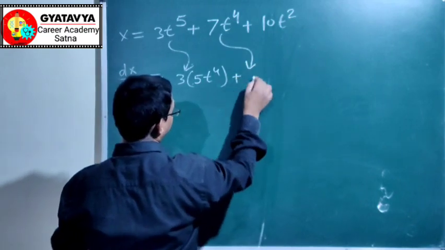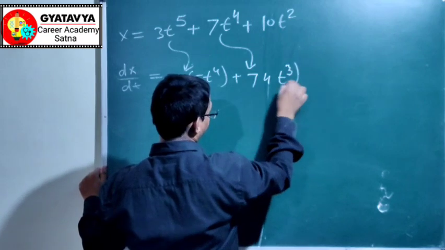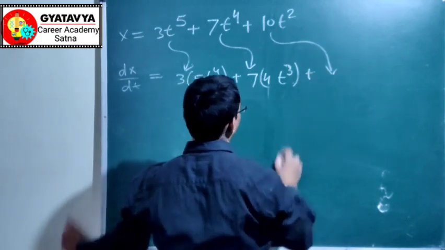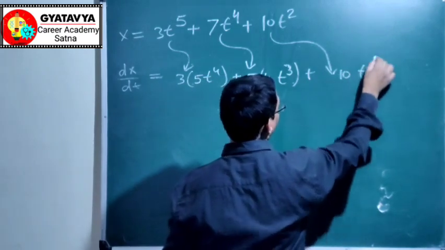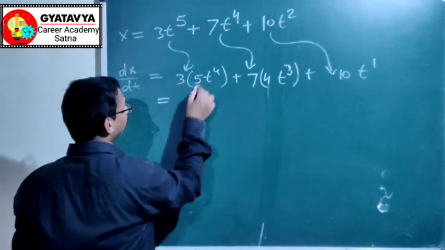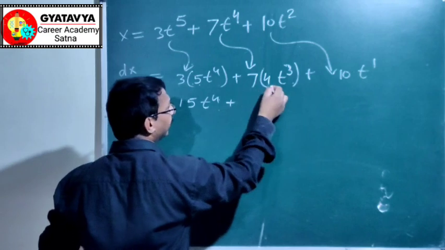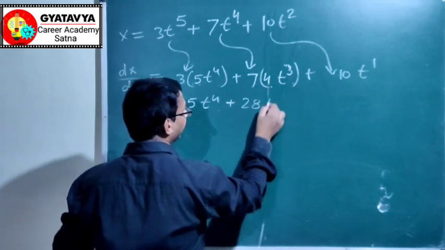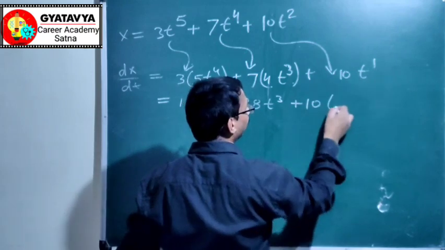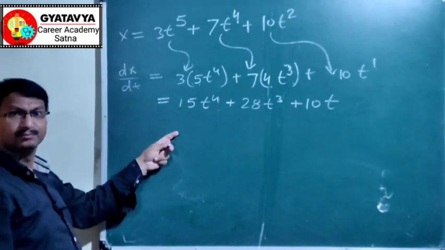For this term you will get 7 into 4t^3, and for this term you will get 10t to the power 1. This is 3 into 5, 15 t to the power 4, plus 7 into 4, 28 t to the power 3, plus this is 10 t to the power 1. So this is differentiation.